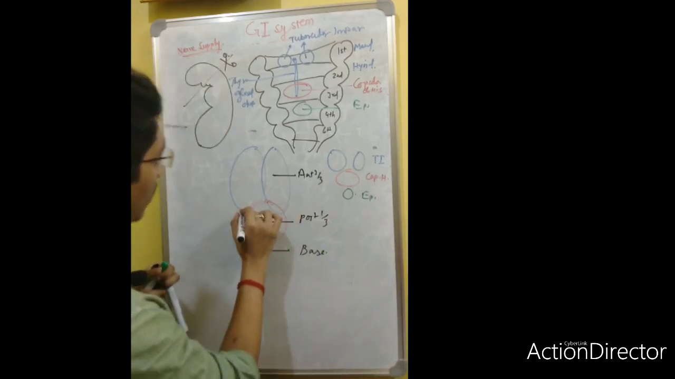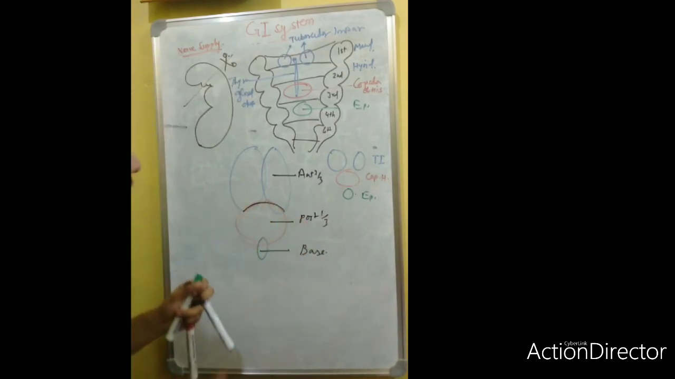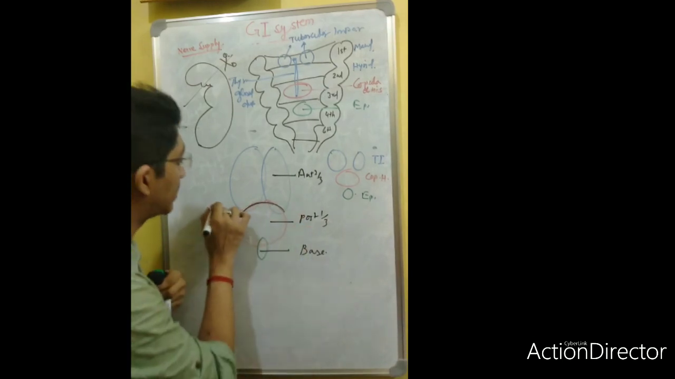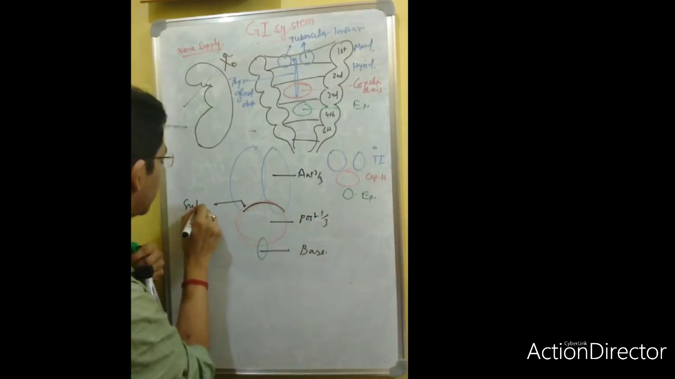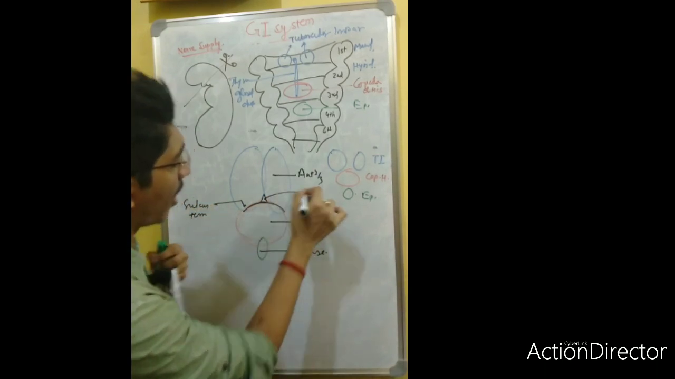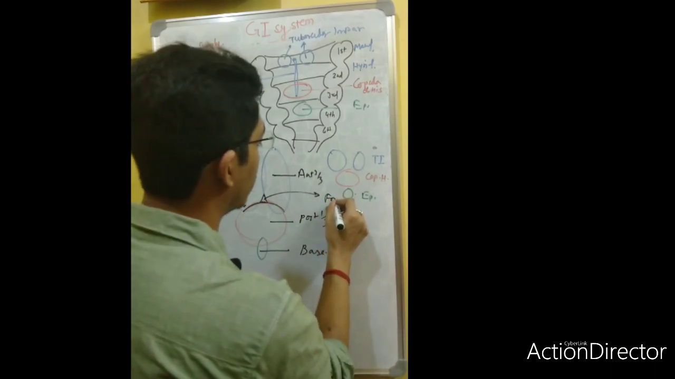Okay, so there is a demarcating line. What is the line? The anterior 2/3 and posterior 1/3 demarcating line. This is the sulcus terminalis. What is this foramen? This is your foramen cecum.